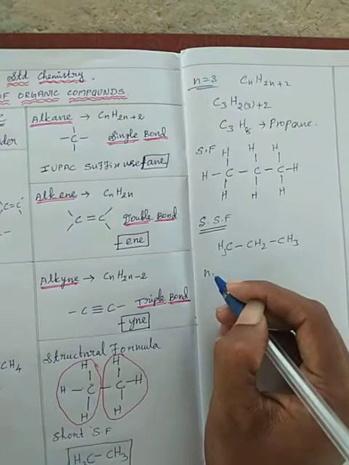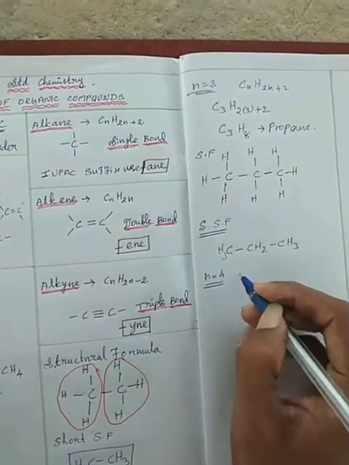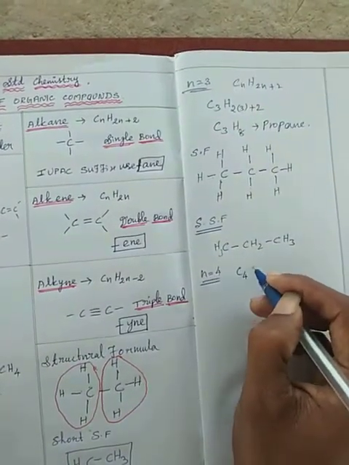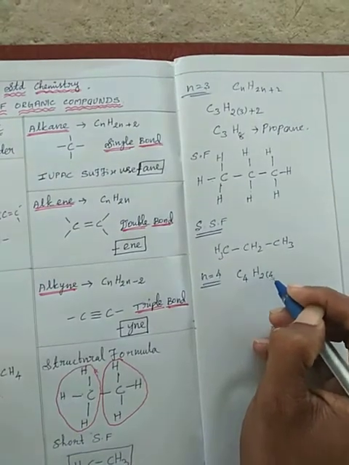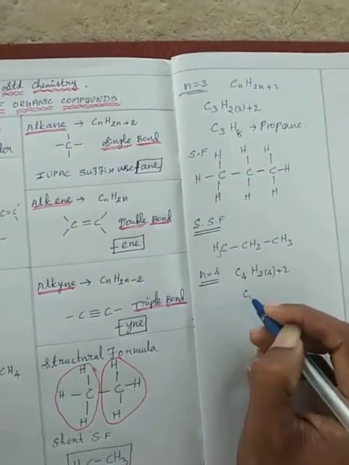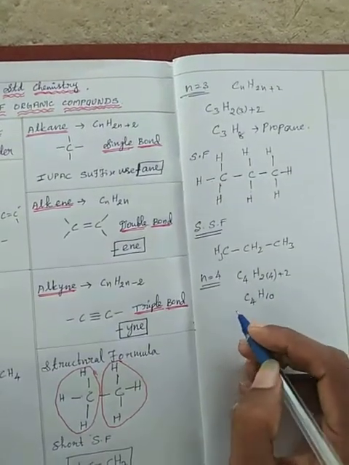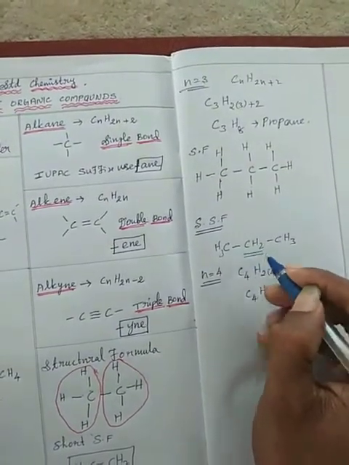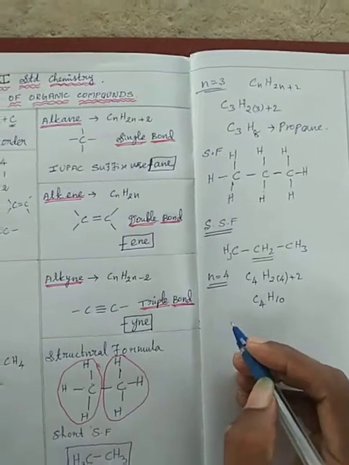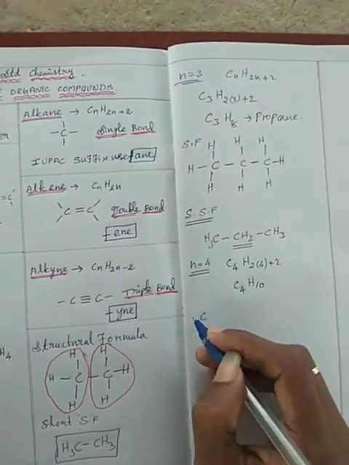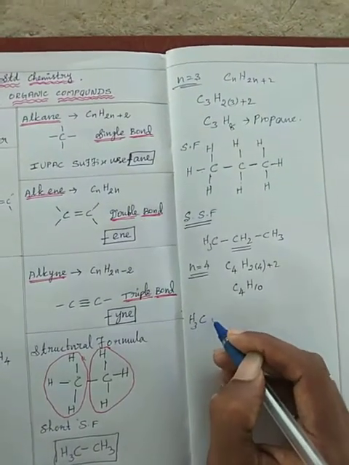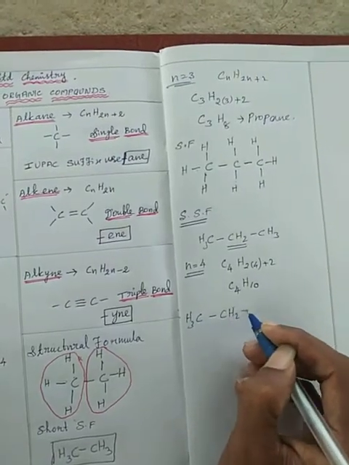For n equal to 4, directly apply the formula: C4H(2 into 4 plus 2), so C4H10. As already seen, the chain increases in the center, so the methyl group CH3 stays at the ends in the short structure, and only the CH2 groups increase.